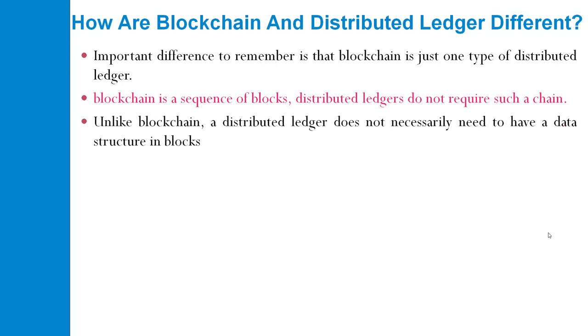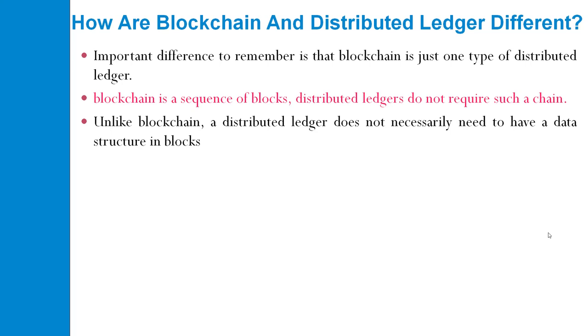Unlike a blockchain, a distributed ledger does not necessarily need to have a data structure in the blocks. Whenever you represent blocks in a blockchain, we need to specify what kind of content or data structure will be represented.